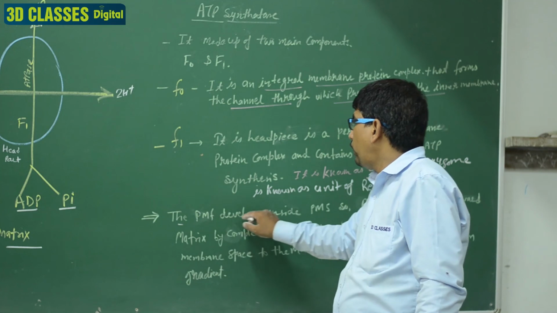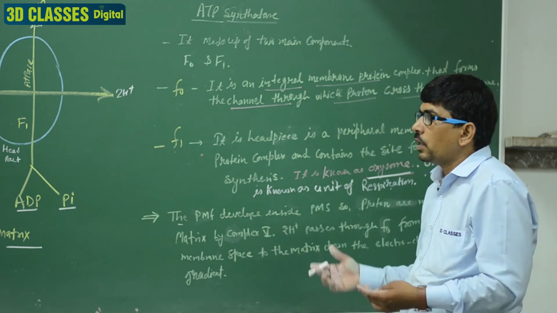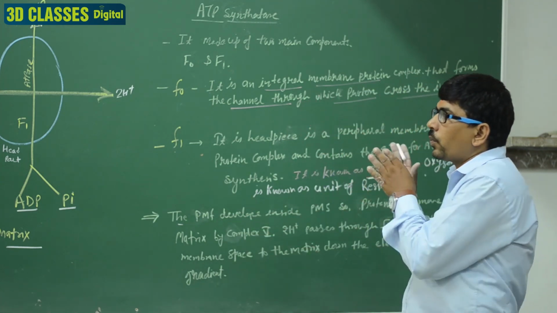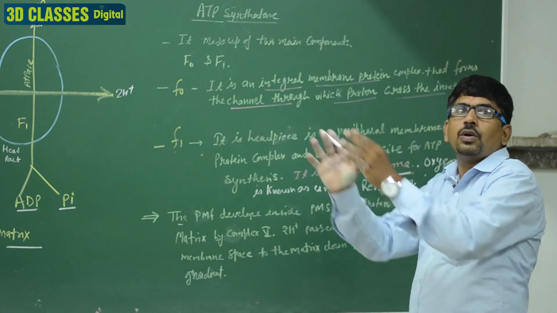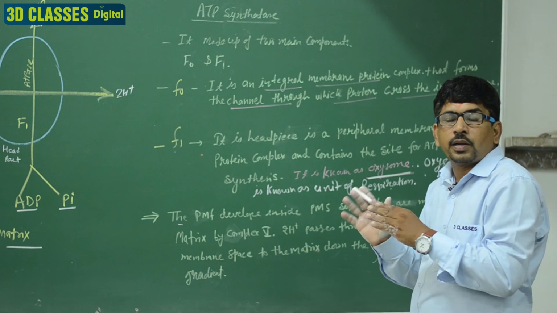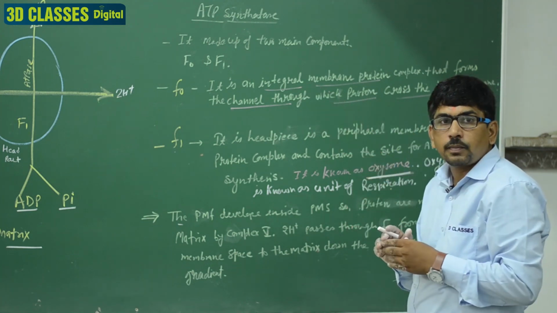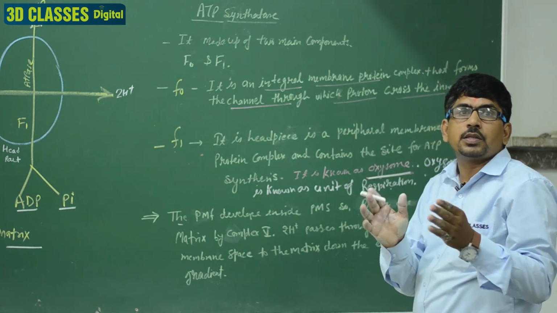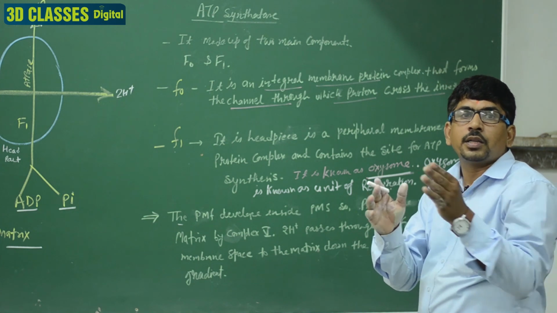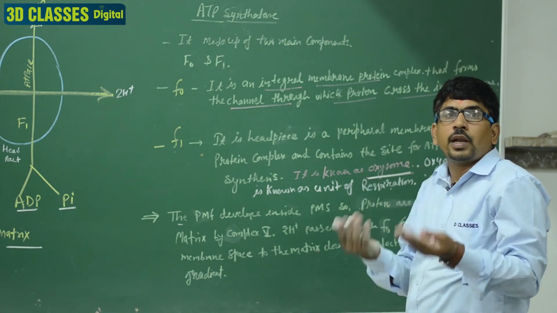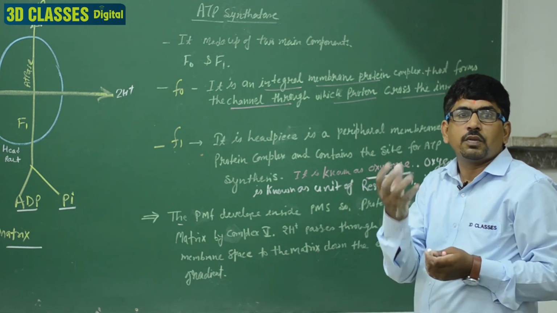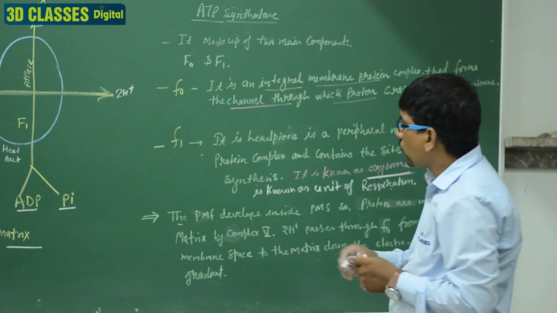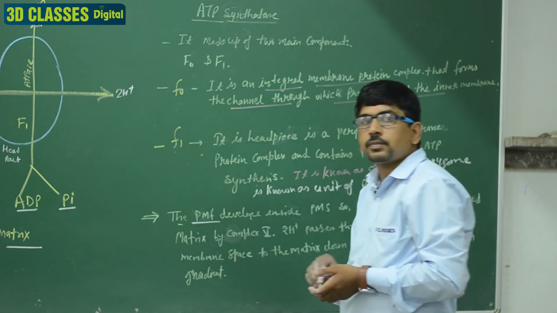And the PMF develops inside. I explained that when the protons are moved from the matrix to the PMS, the number of protons increases in the PMS and decreases inside the matrix. So due to the enhancement of protons inside the PMS, a force develops that is known as the PMF, proton motive force.